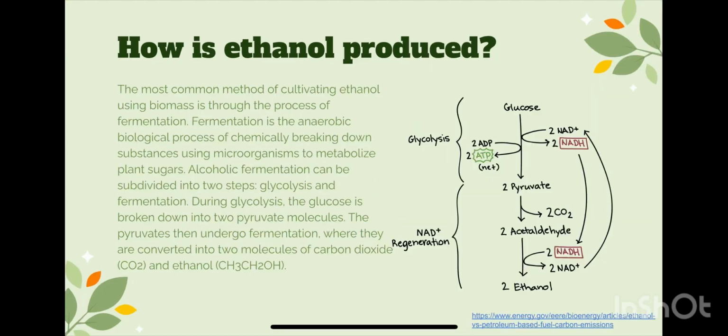How is ethanol produced? The most common method of cultivating ethanol using biomass is through the process of fermentation. Fermentation is an anaerobic biological process of chemically breaking down substances using bioorganisms to metabolize plant sugars. Alcoholic fermentation can be subdivided into two steps: glycolysis and fermentation. During glycolysis, the glucose is broken down into two pyruvate molecules. Those molecules then undergo fermentation, where they are converted into two molecules of carbon dioxide and ethanol.